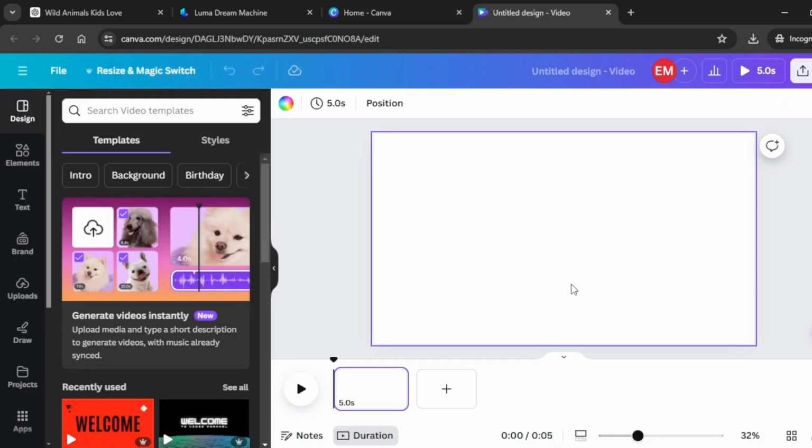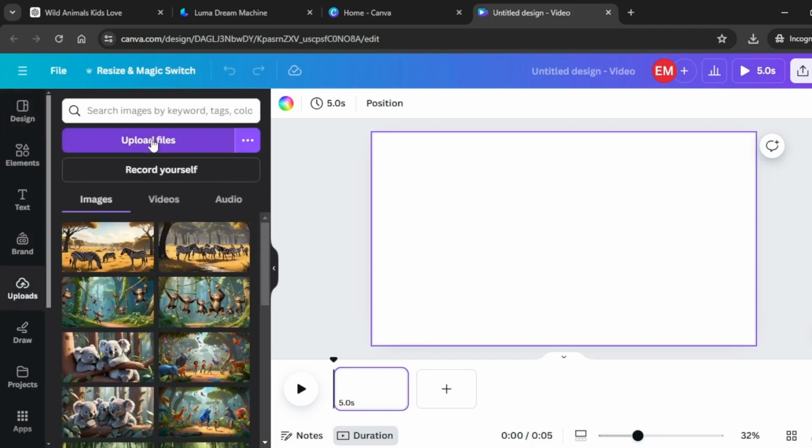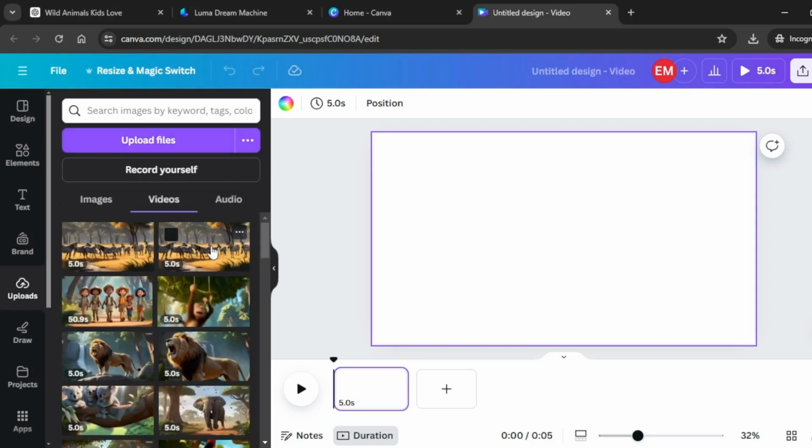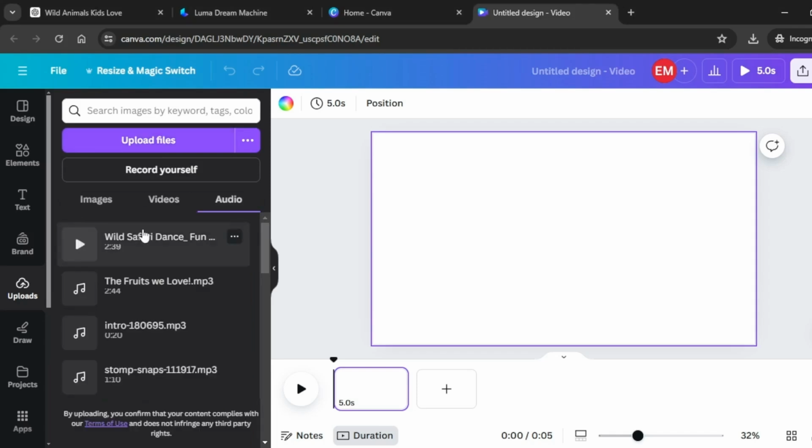Once you have a blank Canva like this one, you're going to come over here to your extreme left and you're going to click on uploads. Click on upload files and you will upload the videos that you just downloaded. All our videos have now been uploaded onto Canva. Next, I'm going to upload the song that we just downloaded from Suno AI. So again, I'm going to click on upload files and I'm going to upload the song from Suno AI. Our song is now right here on Canva.